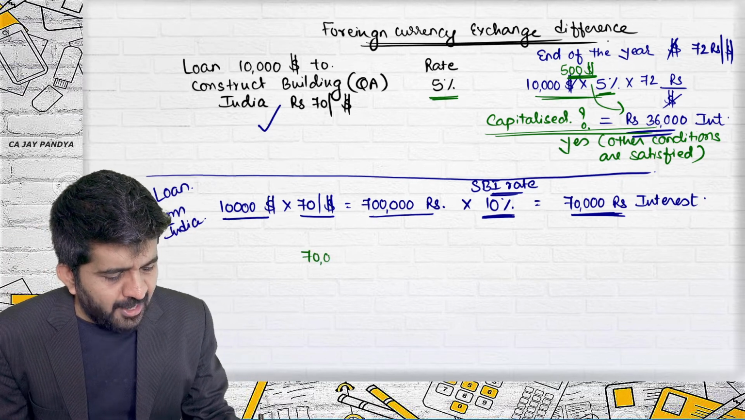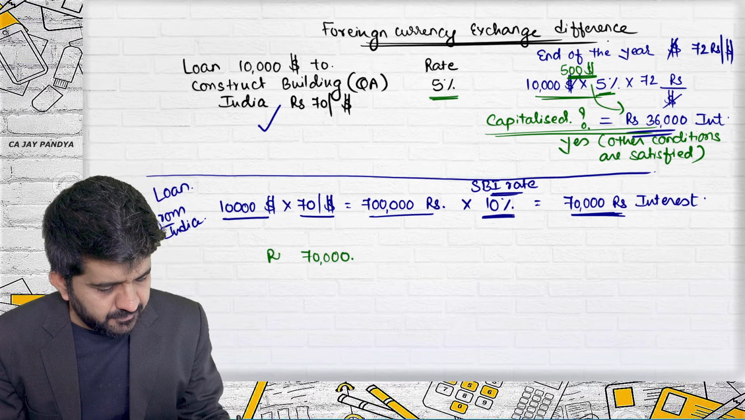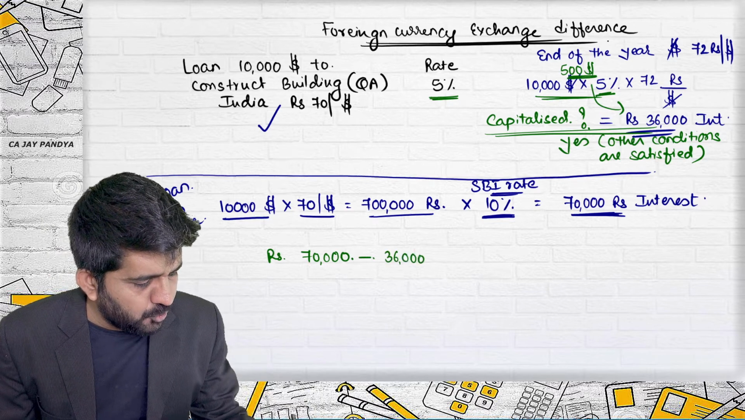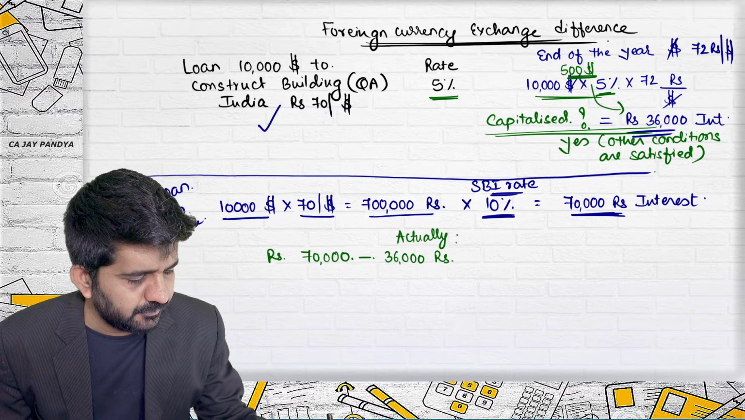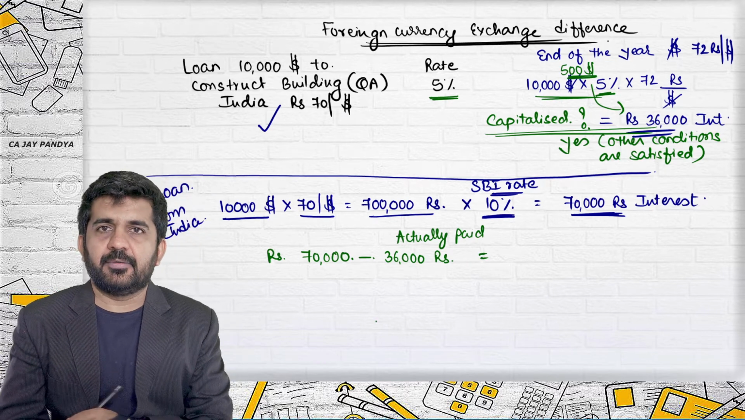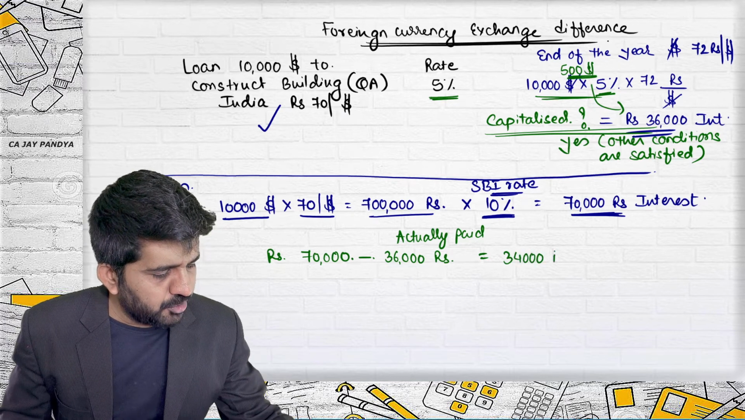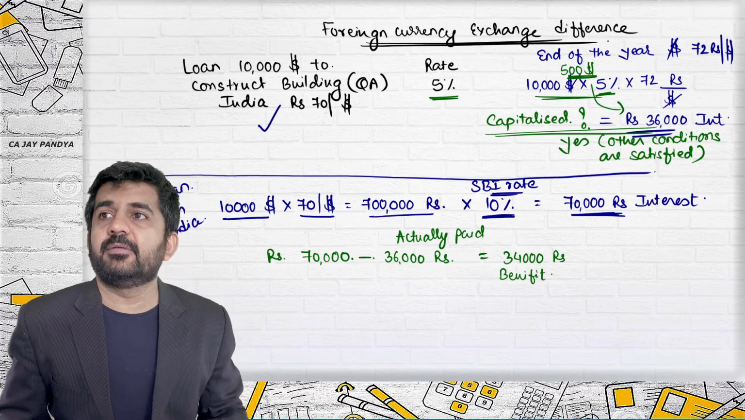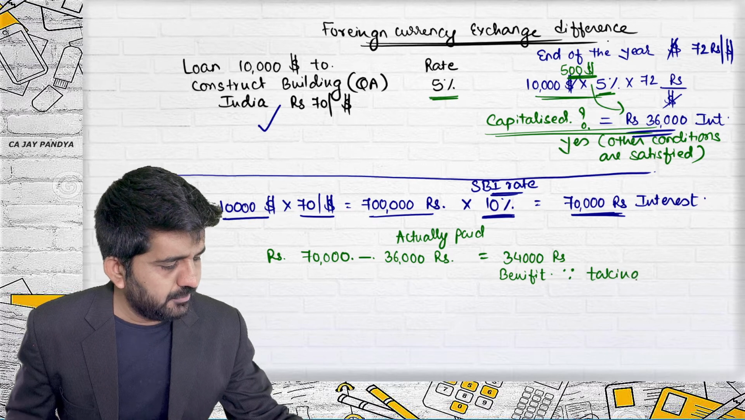What you would have paid if you had taken a loan from India, 70,000 rupees. What you are actually paying, 36,000 rupees. This is actually paid, 36,000 rupees. What is the benefit? 34,000 rupees is a benefit because you are taking the loan.